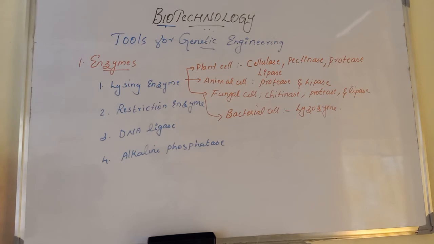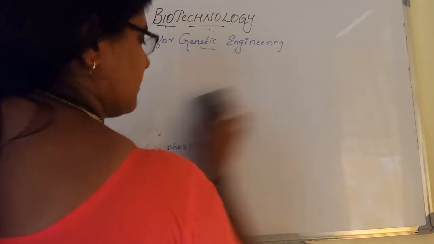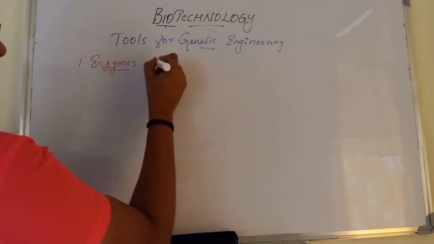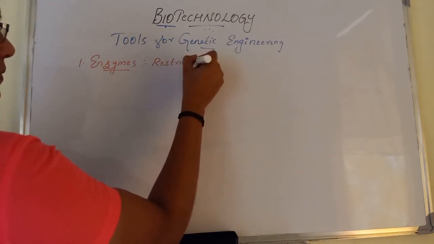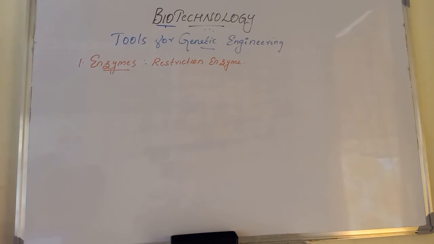Then come to the restriction enzyme. In 1963, scientists discovered two enzymes which are responsible for restricting the growth of bacteriophage in E. coli, Escherichia coli. That is enzyme 1 and enzyme 2.